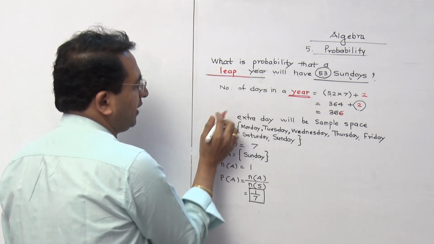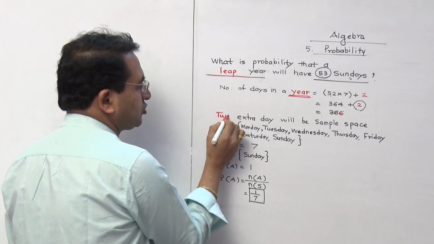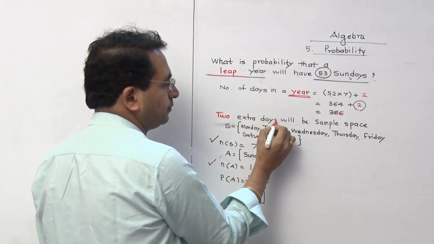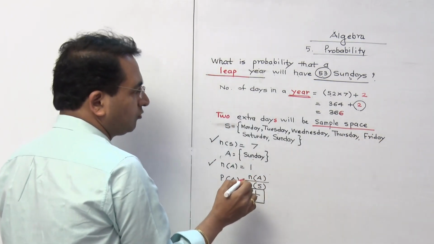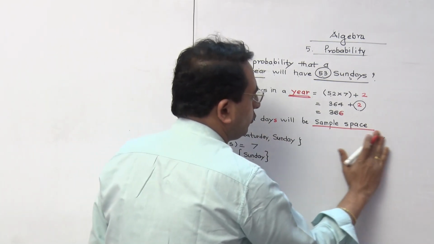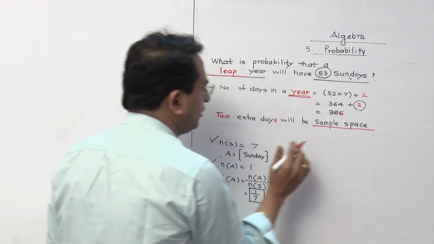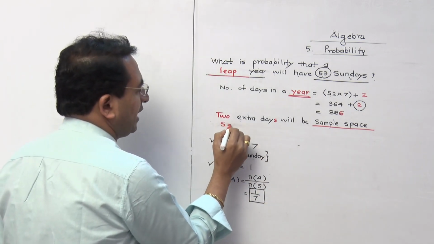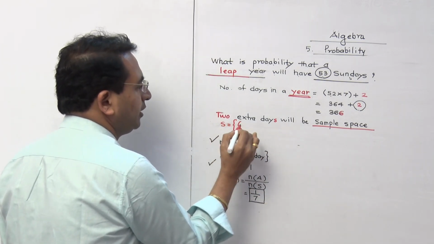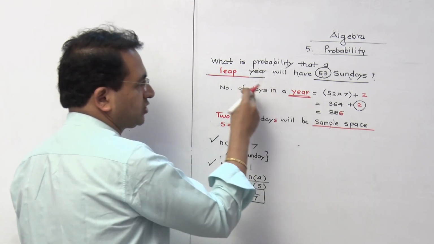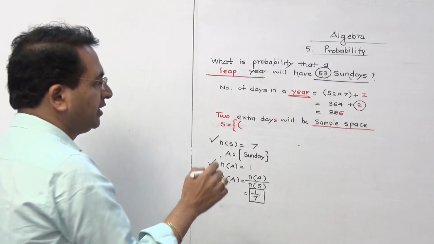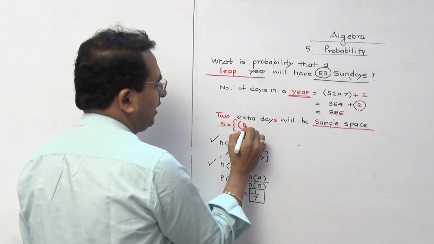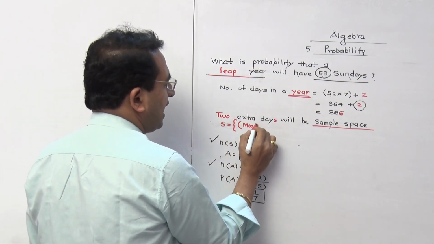So here we have to modify this sum. The 2 extra days will be the sample space. So what do we write about the sample space? That sample space will be those extra days. Suppose that 52 weeks are getting over on Sunday, then the 2 extra days will be definitely Monday and Tuesday.